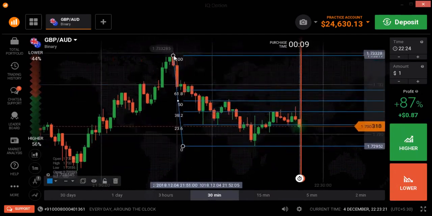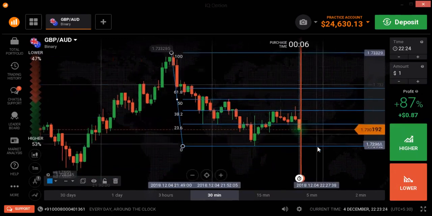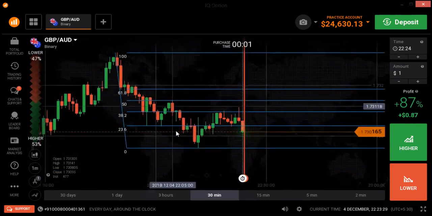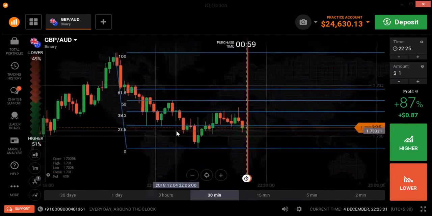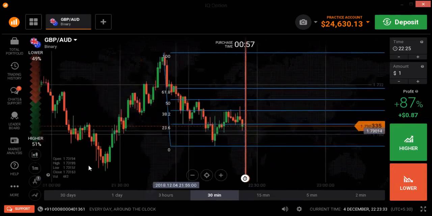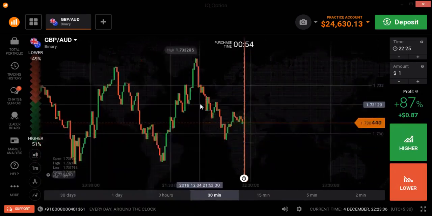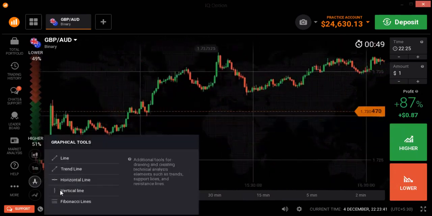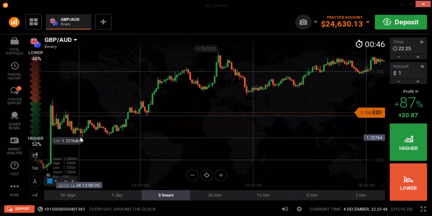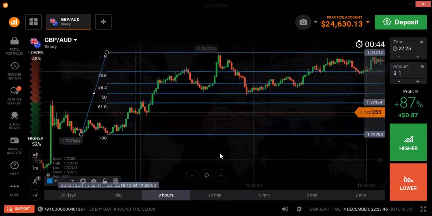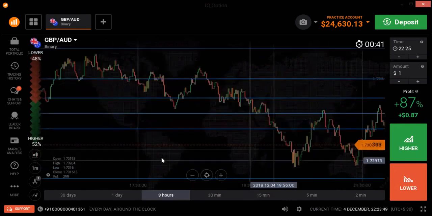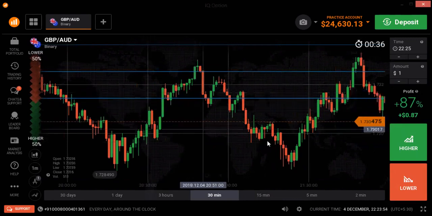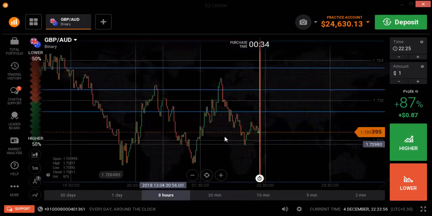If you draw a Fibonacci tool from here to here, how can you identify the strong levels? Then I am wrong. You need to draw the Fibonacci level near the price bar only. If you draw a Fibonacci tool here, you can identify the strong levels easily. You can check which level is working every time. One minute, I will show you.